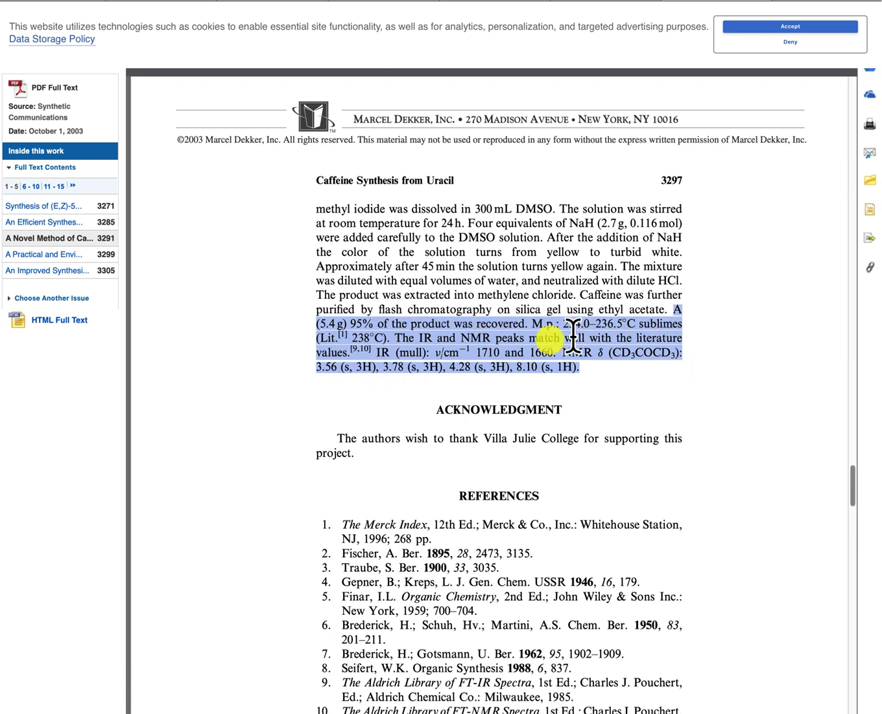We've got the melting point. The IR and NMR peaks match well with the literature values, and they've given a reference, okay, and they've given you the major IR peaks and the major NMR peaks. Now, in most documents or articles, the spectra is written up in a notation format. You don't often see the actual spectrum, but it's giving you two references as well as the major peaks.